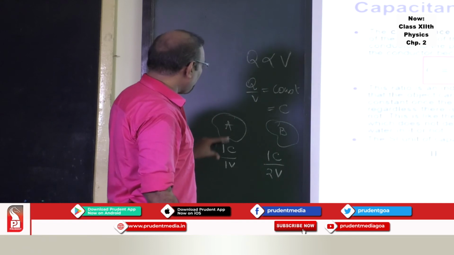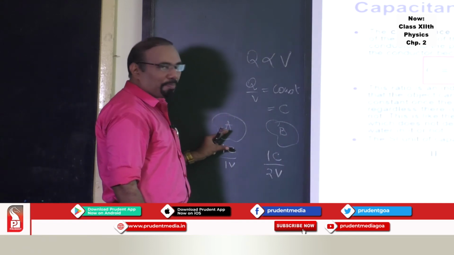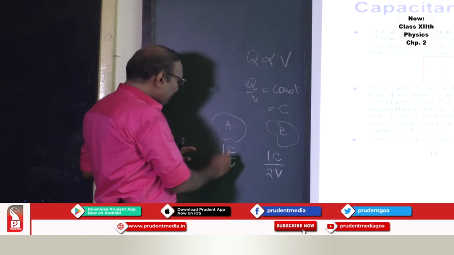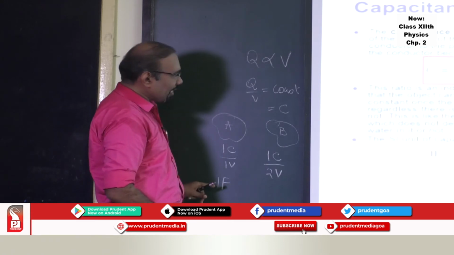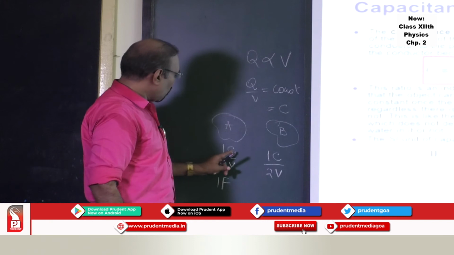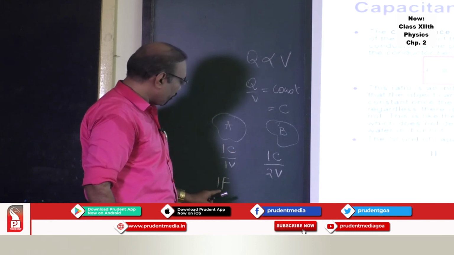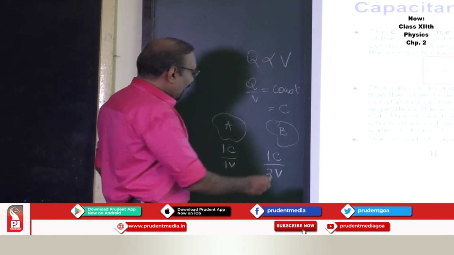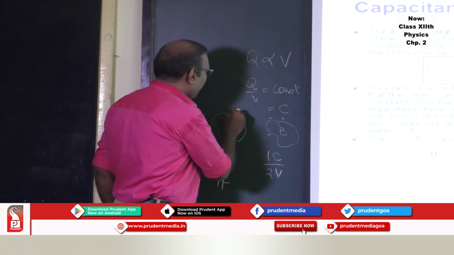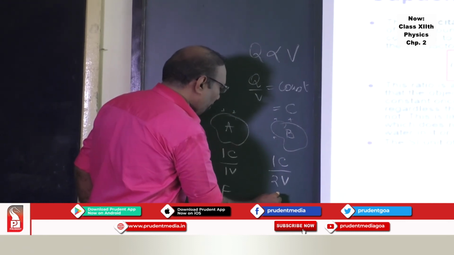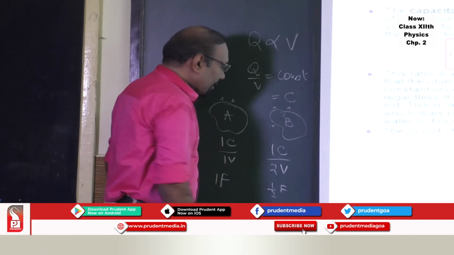What is the capacitance of conductor A? The capacitance of conductor A is 1 farad. Farad is the unit of capacitance. Coulomb upon volt is farad. Likewise, conductor B will have a capacitance of half farad.